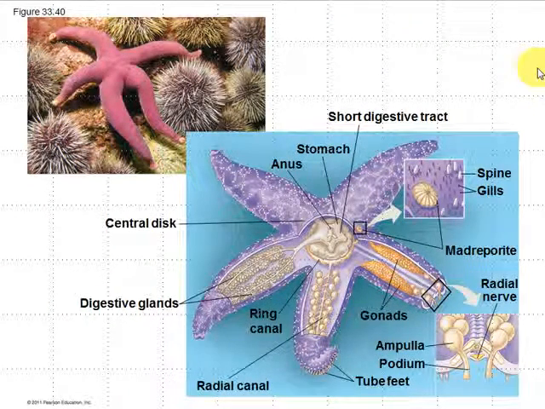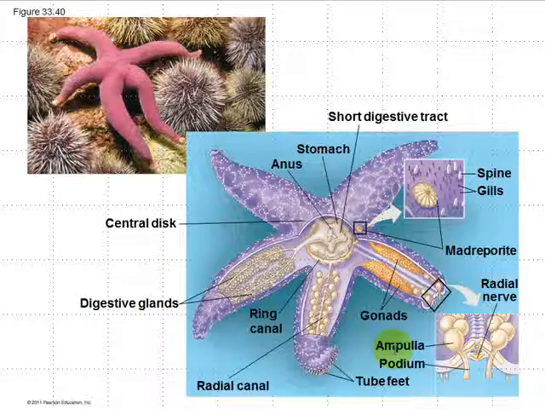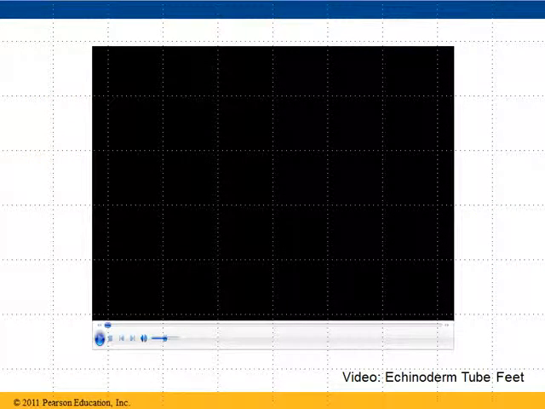A sea star or a starfish is a good example of an echinoderm, and it has some interesting features. It has these little tube feet on the bottom. It does have a separate stomach and anus, but a very short digestive tract, and features that you don't find in a lot of the other animals. Most adult echinoderms have radial symmetry with multiples of 5, like this one right here, and echinoderm larvae have what we call bilateral symmetry. If you take a look in some of the videos, it shows some of the tube feet of the little starfish as they're crawling around.